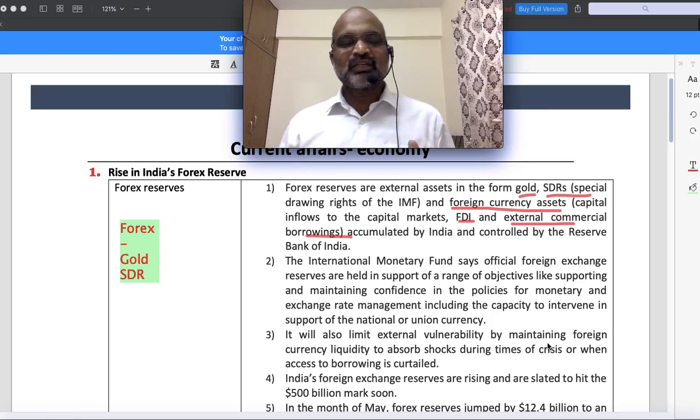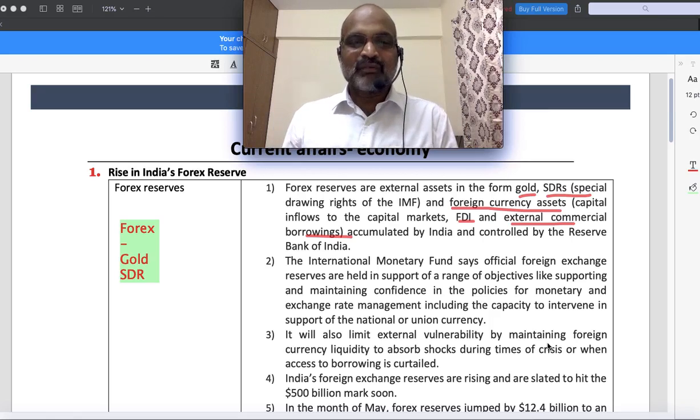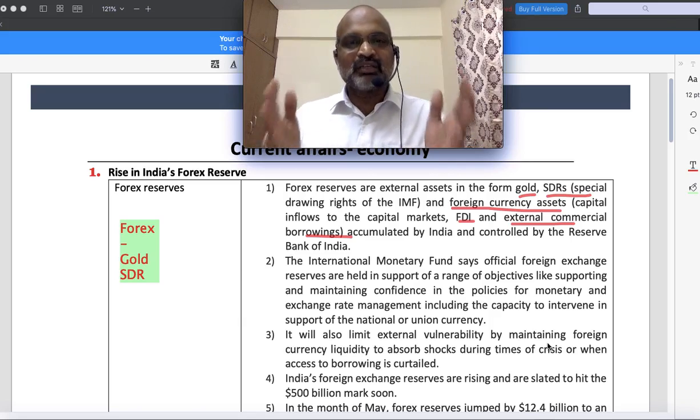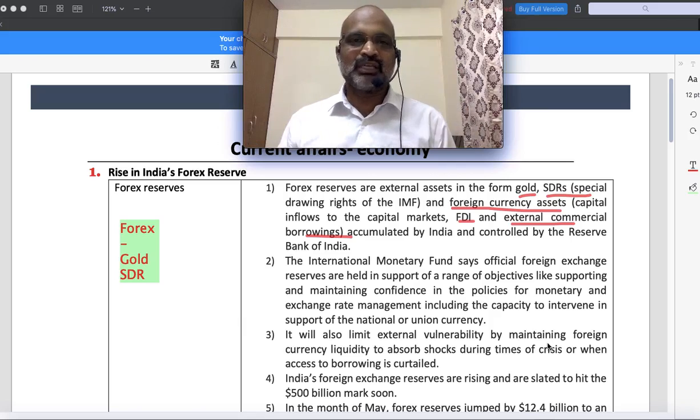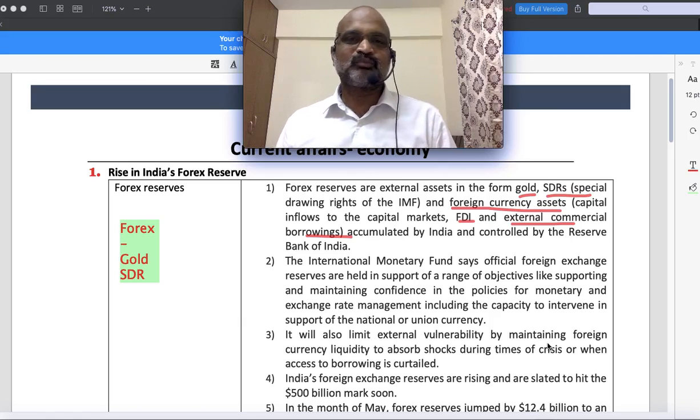So International Monetary Fund members will contribute something, and every member will have a quota to receive foreign exchange. Suppose India will contribute rupees in IMF, and in return IMF will give any foreign currency that India wants. It can borrow money or it can take against the reserves that it has.